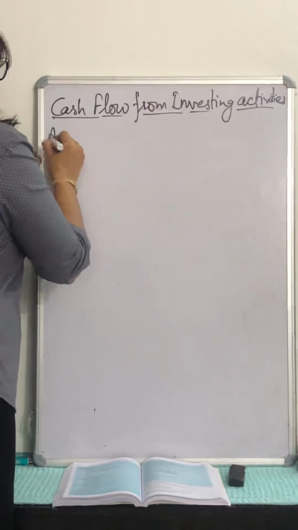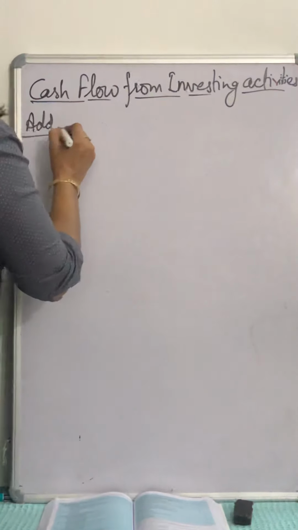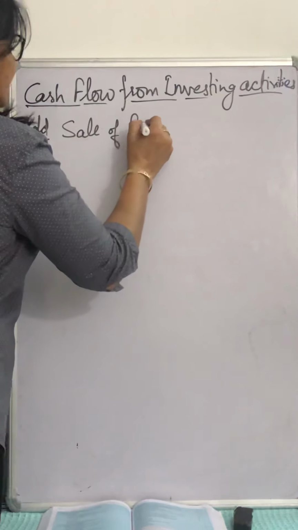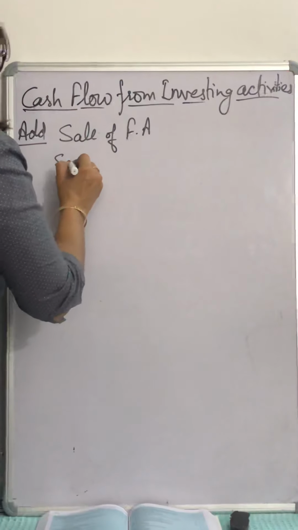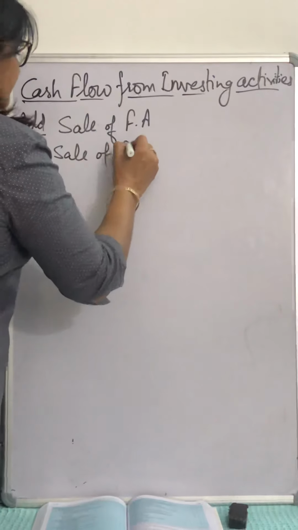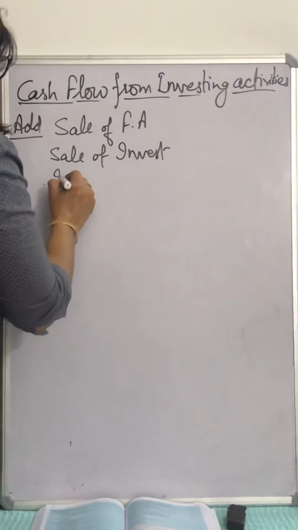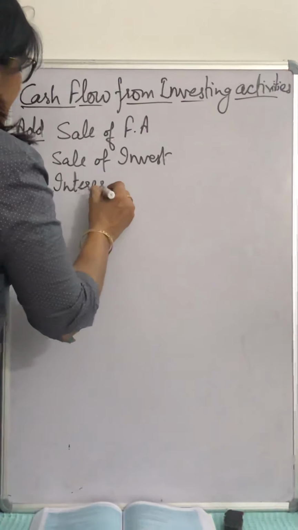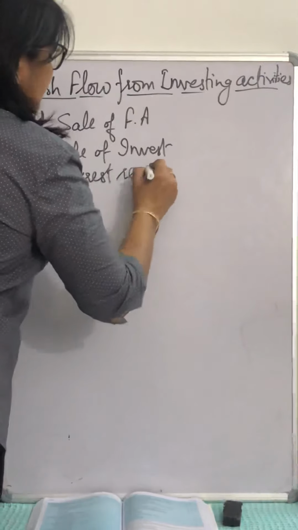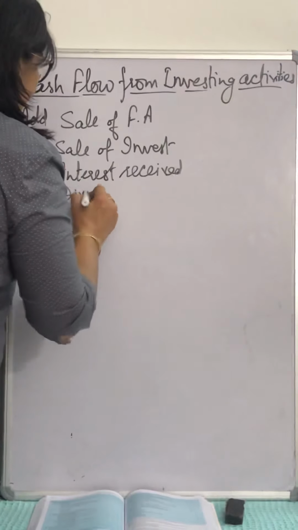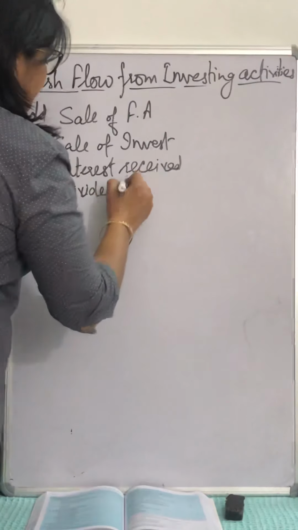First of all, we'll add sale of fixed assets, sale of investments, interest received, dividend received.